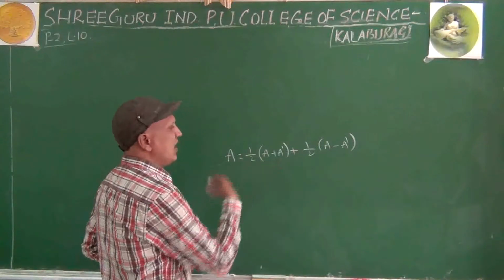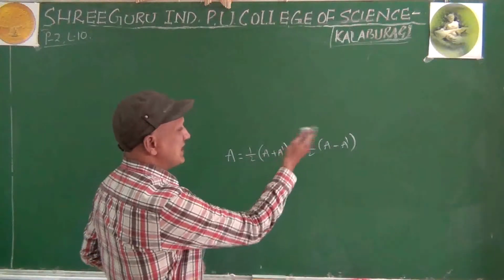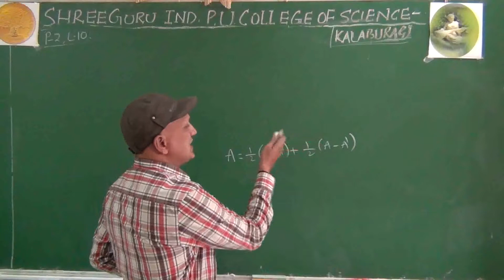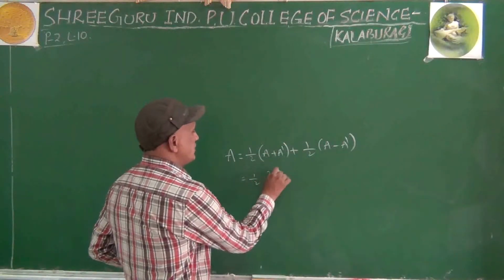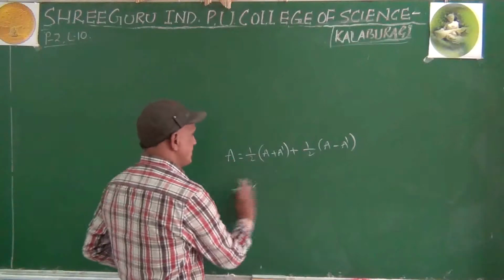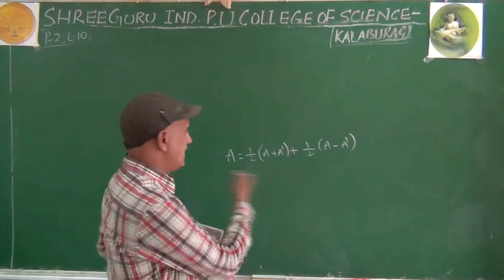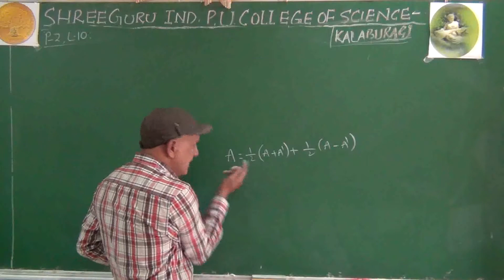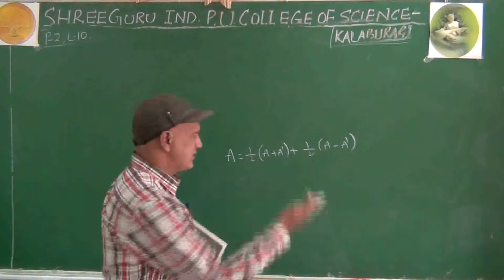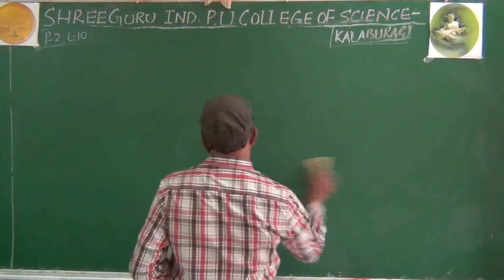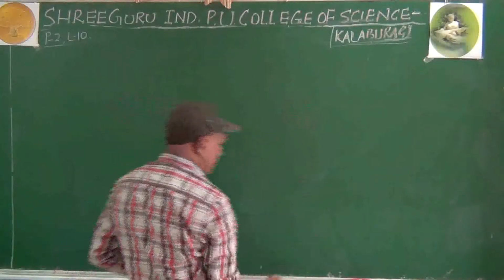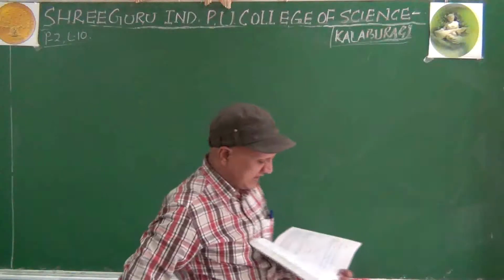If you take half common, A plus A dash plus A minus A dash, the A dash cancel, half will be there, A plus A is 2A, the 2 cancels, A equals A. Don't prove like that, I am just telling how you can say that small a equals that lengthy part. Problems are there on this. If I explain one problem, then you can understand the method easily.